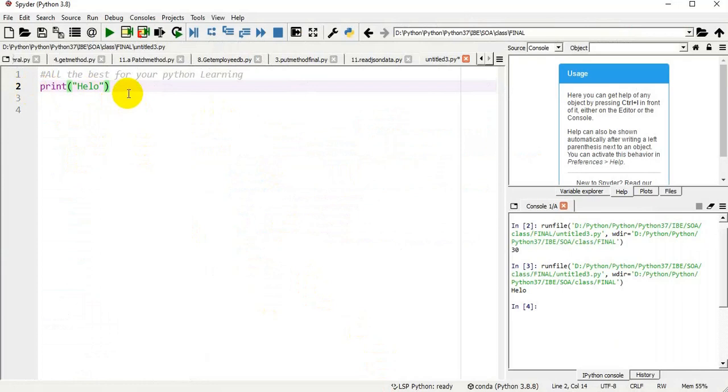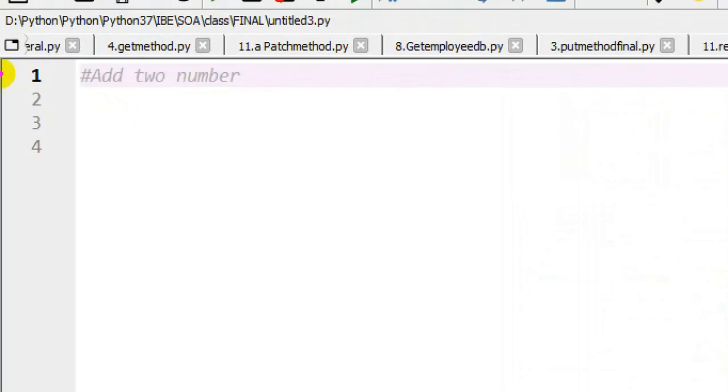So what I'm doing is a full line comment beginning with hash: "add two numbers". This begins with the hash symbol, so this is a full line comment.